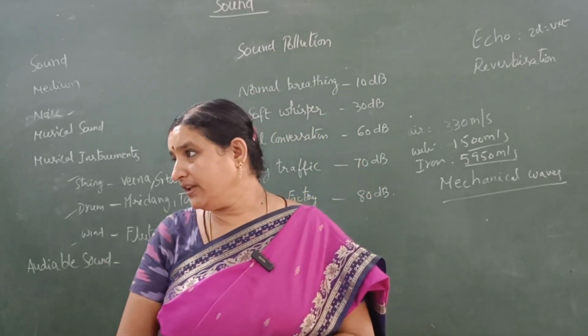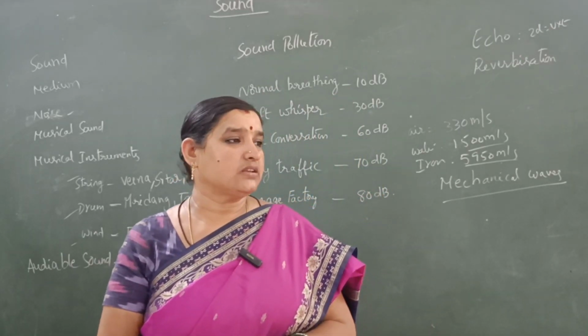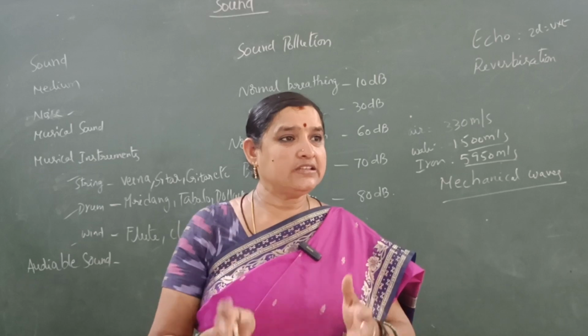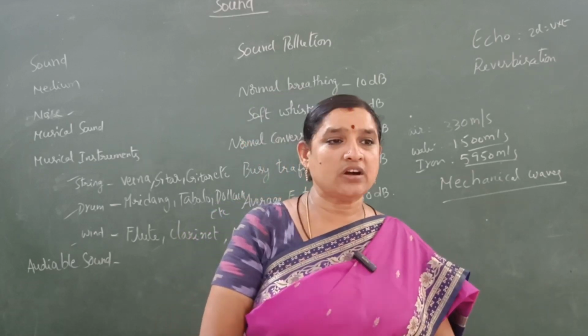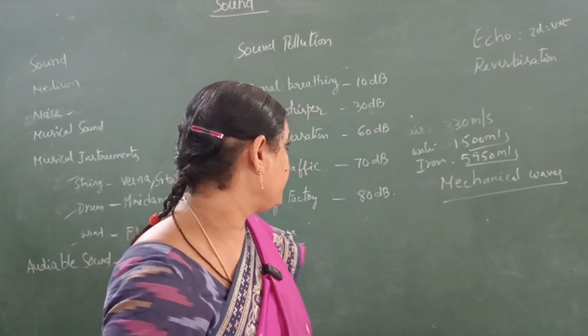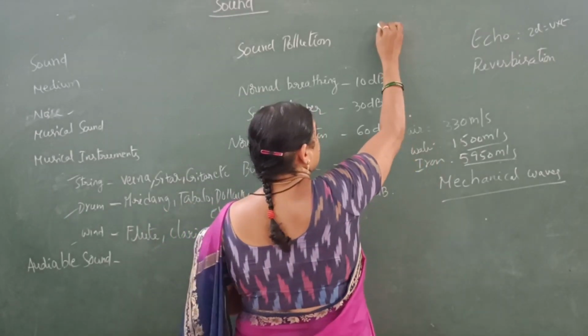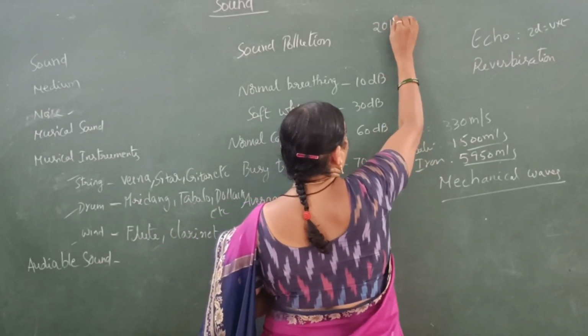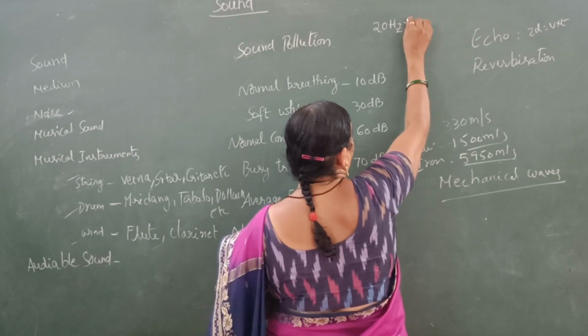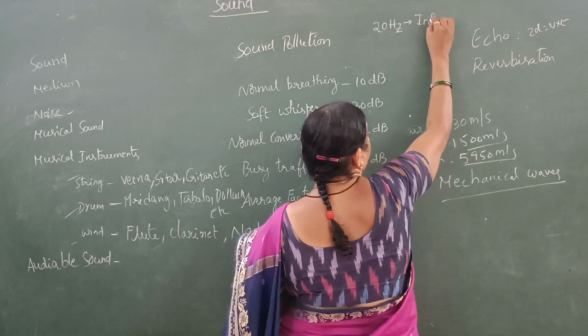Next, what is the audible range of sound? All sounds we cannot hear. Human beings have a certain range to hear sounds, that is called the audible range.